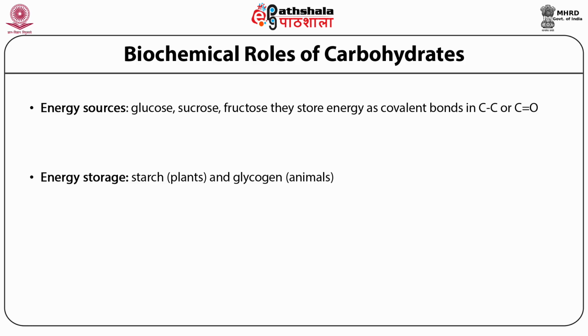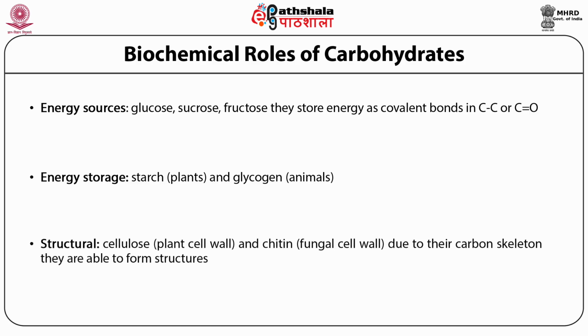And glycogen is found predominantly in the liver and in the muscle of the animals. The third important biochemical role of carbohydrates is that they can be used as structural material. They are great carbon skeletons and hence can build structures such as cellulose, which is a very important component of the plant cell wall, and chitin, which is an important component of the fungal cell wall.